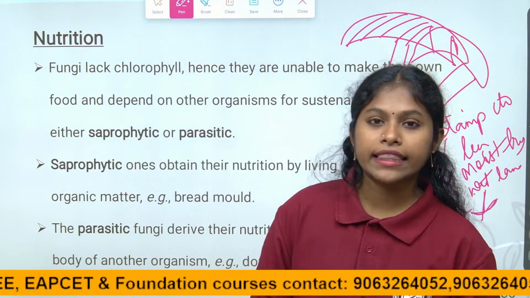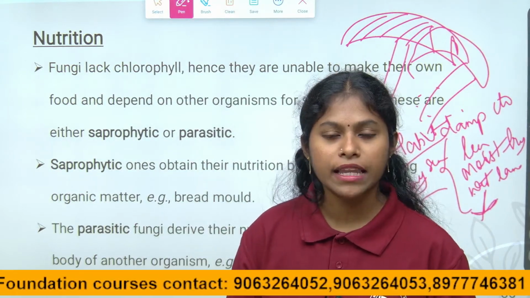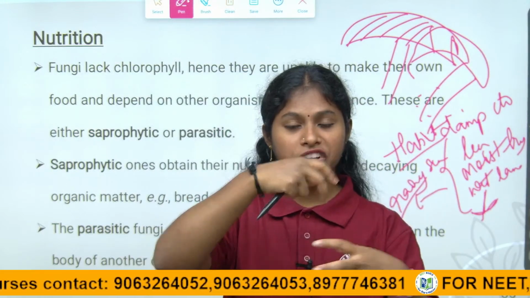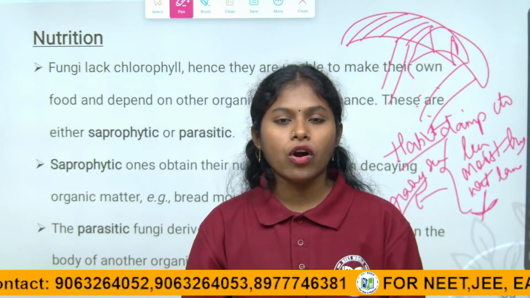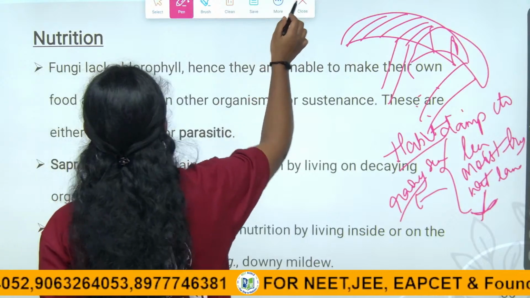Right children, the collection of hyphae we call mycelium. They have long slender filaments called hyphae, which are twisted and tangled together, and that we call a mycelium. Right children, this is about the fungi up till nutrition.